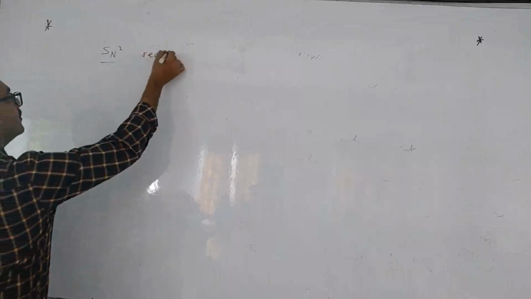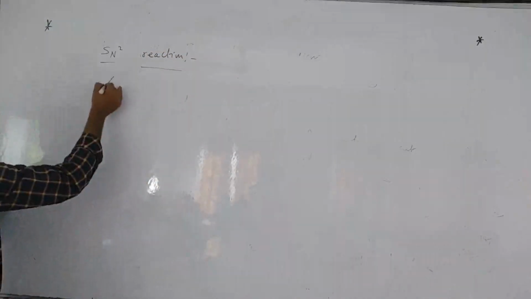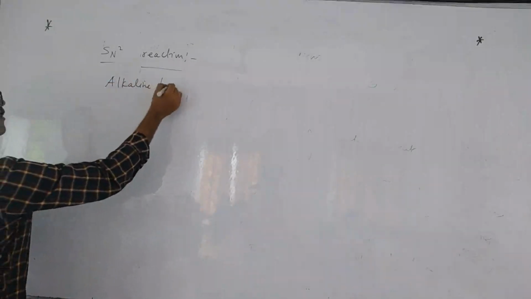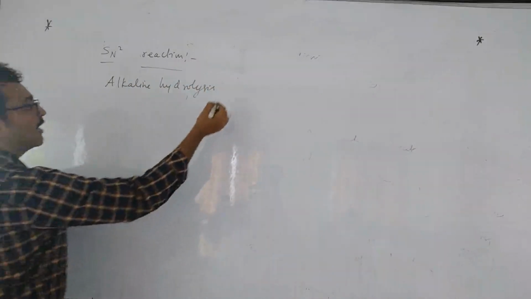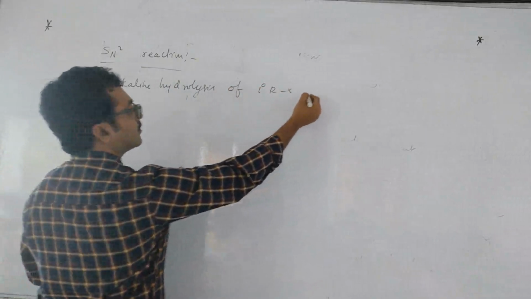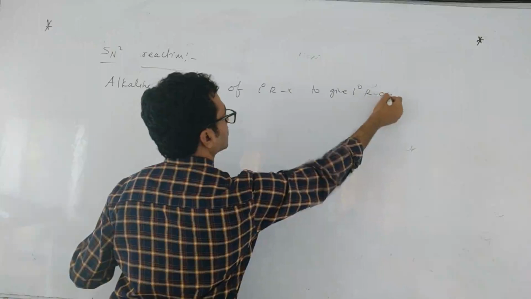Next, the SN2 reaction. So same, what is the statement, children? Alkaline hydrolysis of primary alkyl halide to give primary alcohol is the statement for the SN2 reaction. Right?